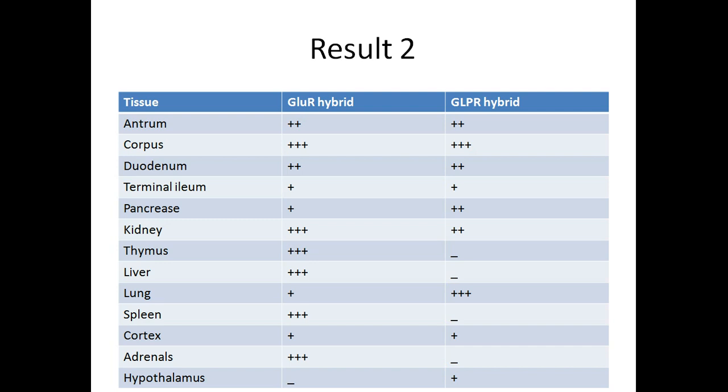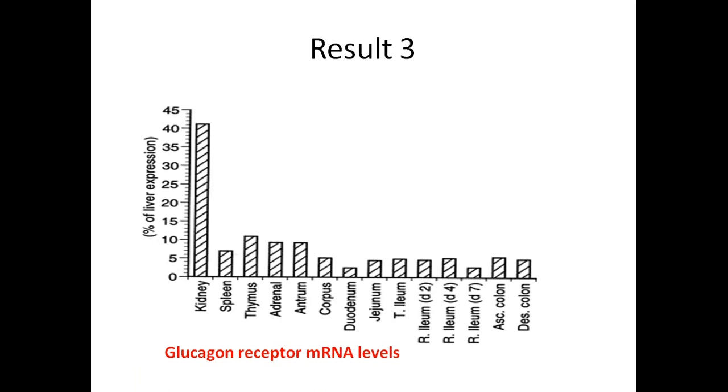As we can see from this table, the Southern blot analysis indicates the wide distribution of these 2 receptors in rat tissues. This table also shows the relative strengths of hybridization of the glucagon and GLP-1 receptors. There was a high level of expression of the glucagon receptor in liver and kidney, as it was anticipated in the previous studies, but also there was a high level of expression in corpus, spleen, and thymus. The GLP-1 receptor was highly expressed in corpus and lung.